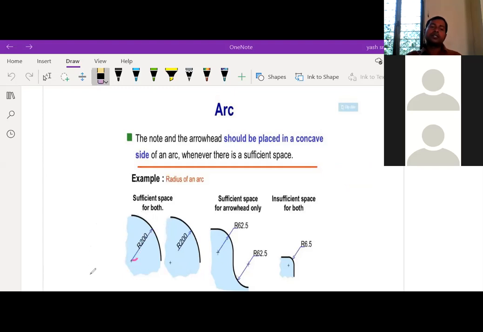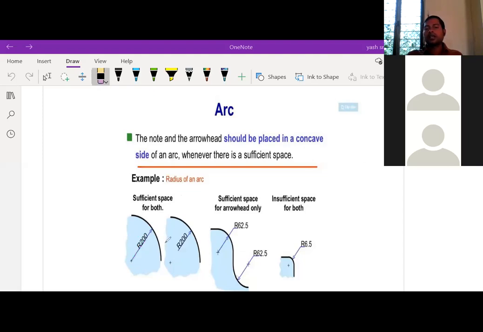Because if it is a semicircle, this will be the circle, so the total will be the diameter. This definitely will be the radius. So draw the dimension line like this, put an arrow, and on the arrow, write whatever the radius dimension will be, that is 20 mm or 30 mm or 100 mm, 200 mm. You should represent it in this way.